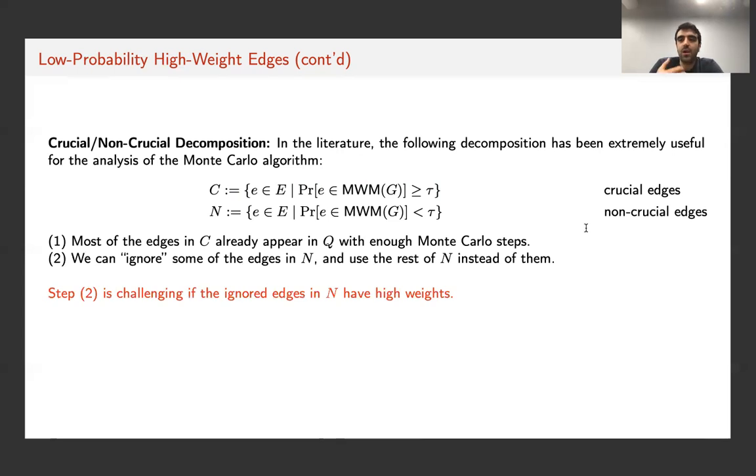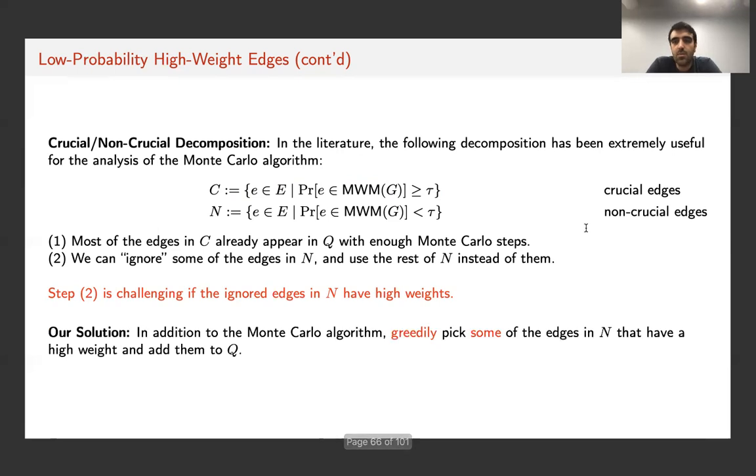On the other hand, if the graph is unweighted, we can afford to ignore a subset of the non-crucial edges, because, as we discussed earlier, if an edge is non-crucial, if it has a low probability of appearing in the matching, its contribution is also small. So we can simply ignore a subset of edges, and this is not going to cost us too much. However, for weighted graphs, even ignoring a small number of edges per vertex could be problematic if they have high weight, even though their probabilities may be small and they may be considered non-crucial.